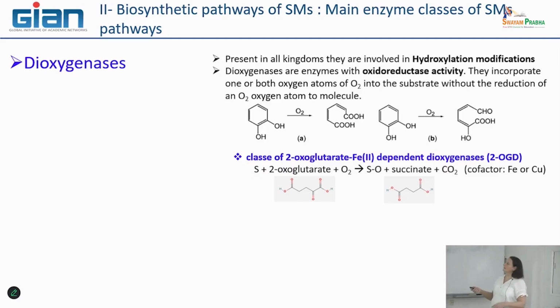You see that this can be added in different manners. Here it is illustrated that oxygen can be added, for example, on the 2-hydroxyl group, or it can also be added only on one, and it can also be a way to disrupt the rings of the molecules. So deoxygenases are very important.